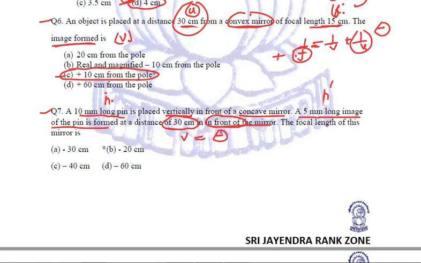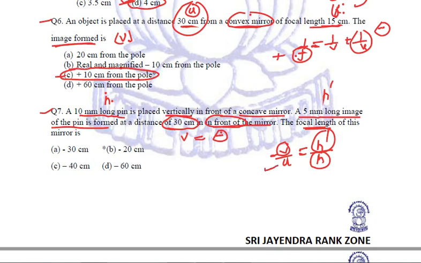We have to calculate the focal length of this mirror. So first of all, I know the formula for magnification. According to that, we know that minus V upon U is equal to H dash upon H. The values of H dash, that is the height of image, H the height of object, and V the image distance are given in the question. We just need to place them.